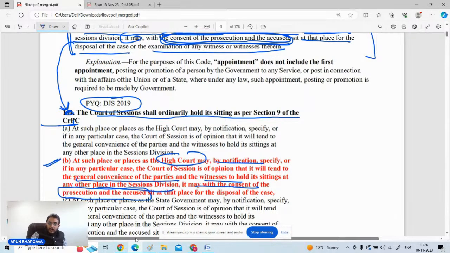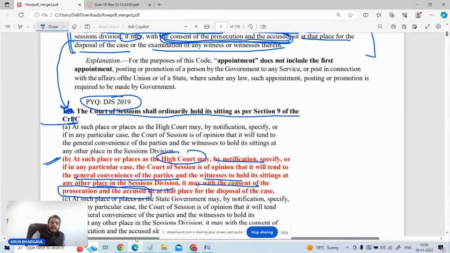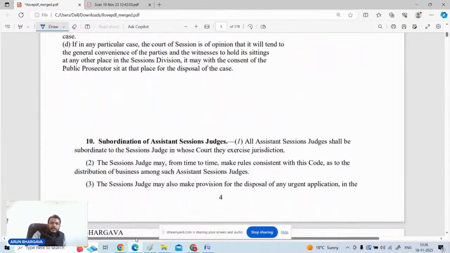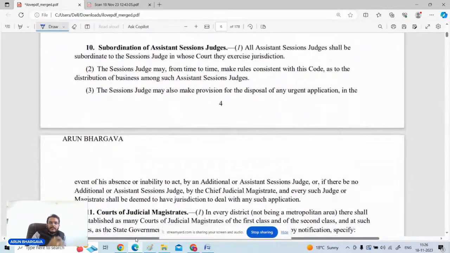These kinds of questions can come, as you can see this question was there in 2019 itself. So keep such questions in mind. The more you make friends with the bare act, the better your answers will be.